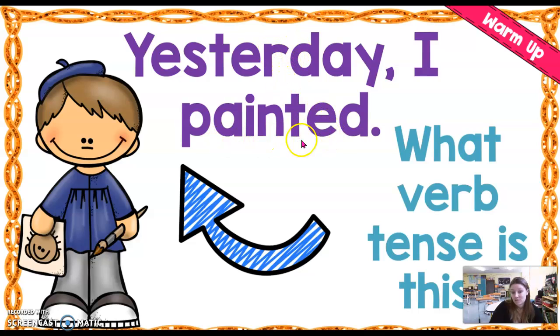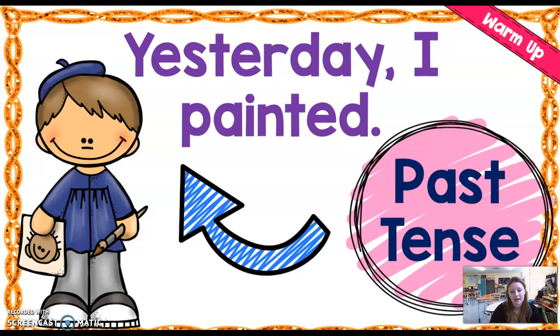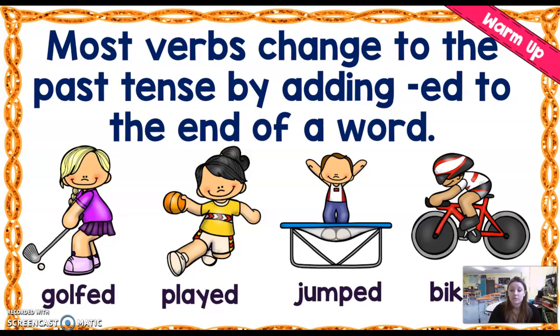But I can also use the form of paint. Painted. Do you see that ed ending? That's usually a good clue to tell you that it's in the past. Yesterday I painted. It already happened. Good. Most verbs change to the past tense by adding ed to the end of the word.